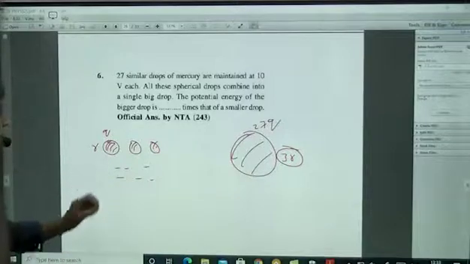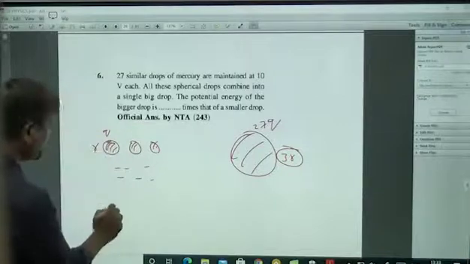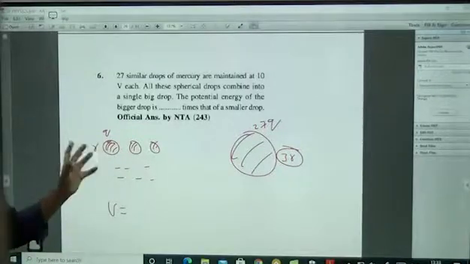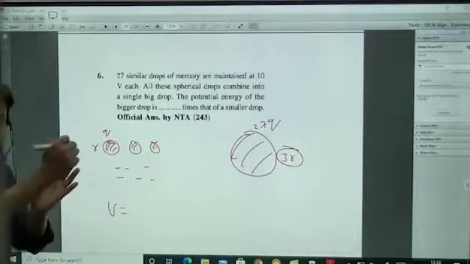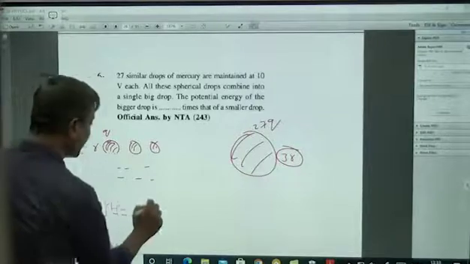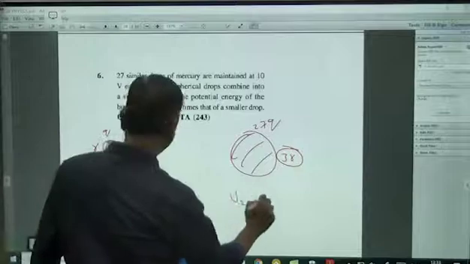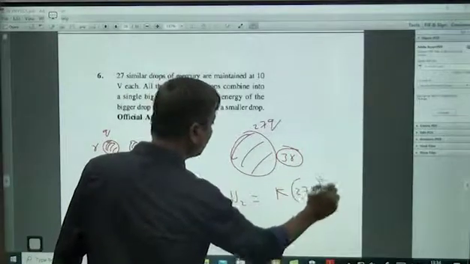Now regarding the energies, energy of the bigger drop is how many times the smaller drop. Energy of this drop will have electrostatic potential energy, which is equal to kq square by r. And this will be 27q whole square by r.